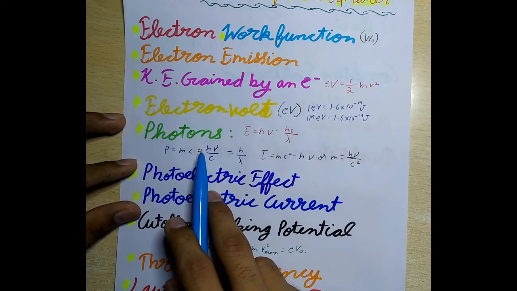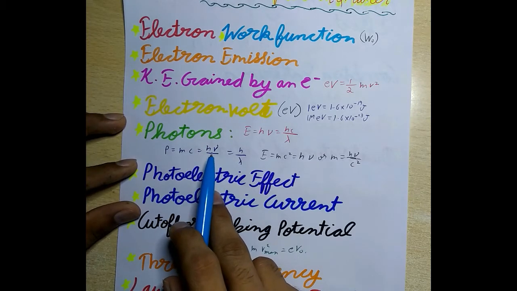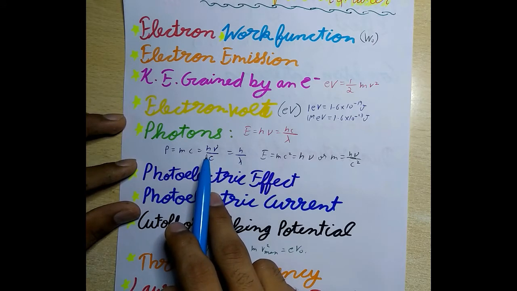Second, the frequency of a photon does not change as it travels from one medium to another. And third, the speed of a photon changes as it travels through different media due to the change in its wavelength. Fourth, the rest mass of a photon is zero, meaning a photon cannot exist at rest.